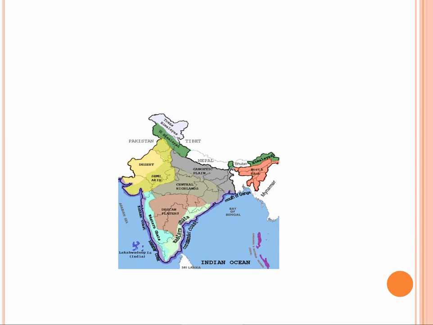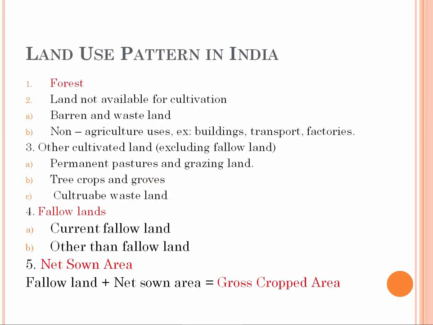Okay, next. The land use pattern in India is very important. First, the forest land, which we are not touching, because the forest land, with its wildlife and other vegetation, is very important for the ecological balance. We are not touching it. And the land not available for cultivation.